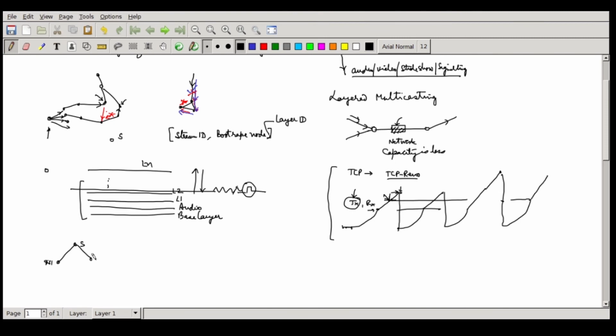There may be another node, so this also should receive. So as you go further down and down in the depth of the tree, the capability here should be maximum. Here it can reduce, here it can further reduce. It should never happen this guy has the full capability of transmitting all the layers and this guy can only transmit the base layer. Now this does not make sense. A lot of people will suffer.